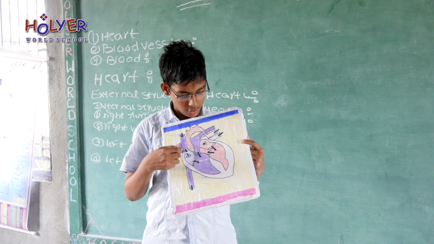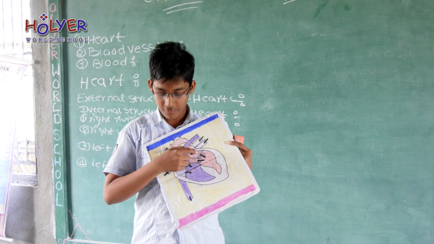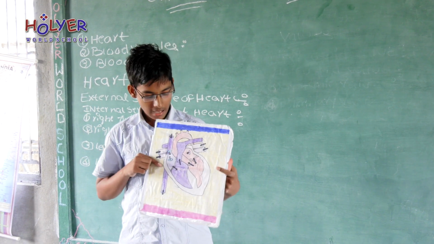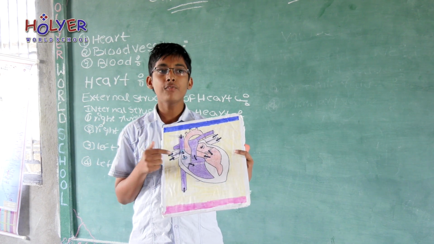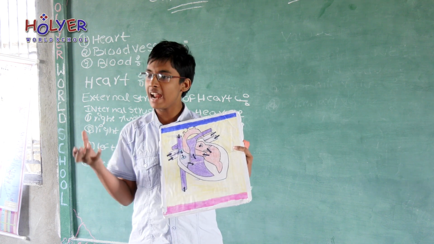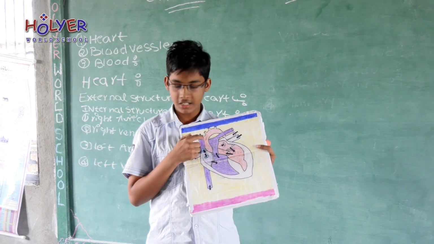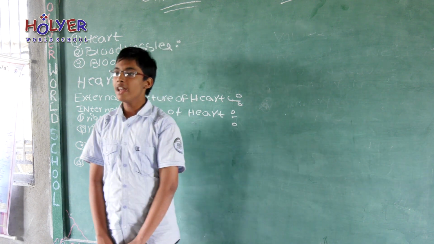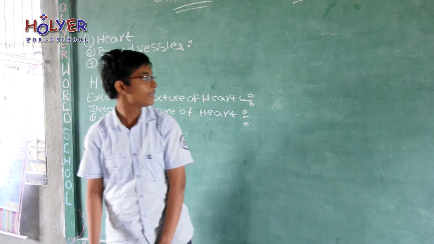The blood enters into the right auricle and right ventricle through vena cava and pulmonary vein, and the auricles start contracting and blood flows into the ventricles. Next, ventricles start contracting and blood flows into the pulmonary artery and aorta, and this is called cardiac cycle. One contraction and relaxation of the auricle and ventricle is called cardiac cycle.